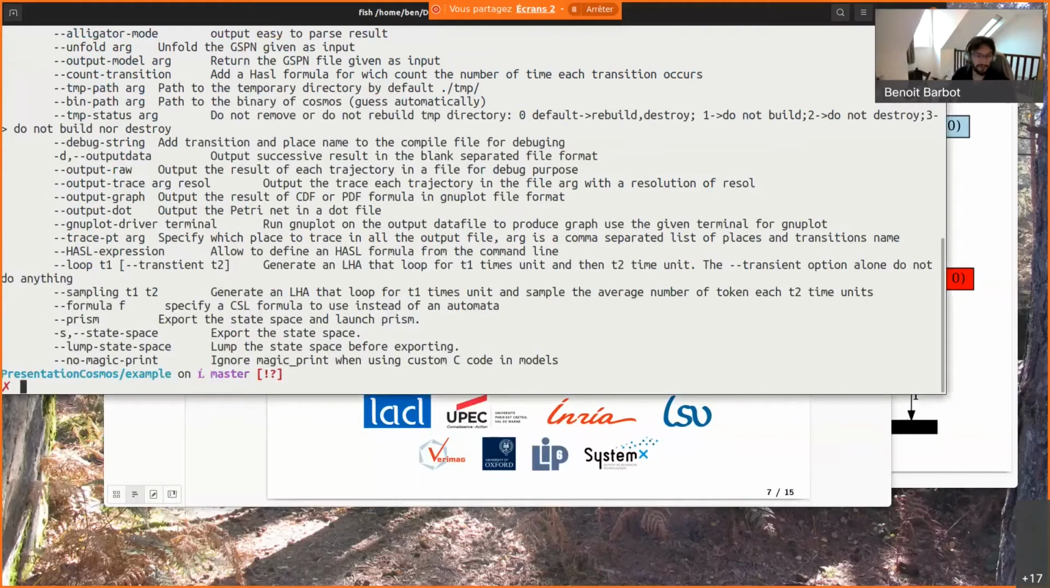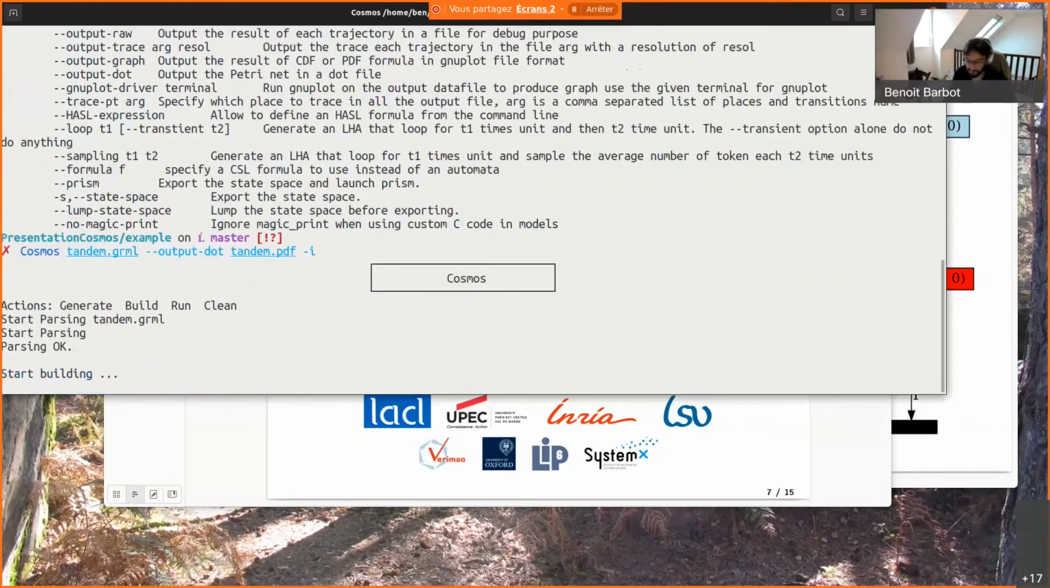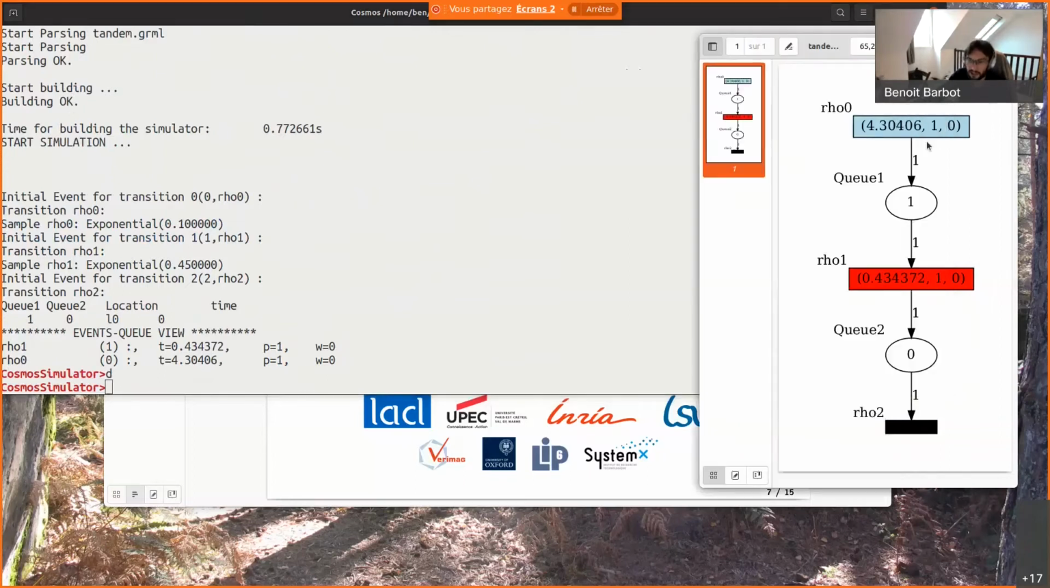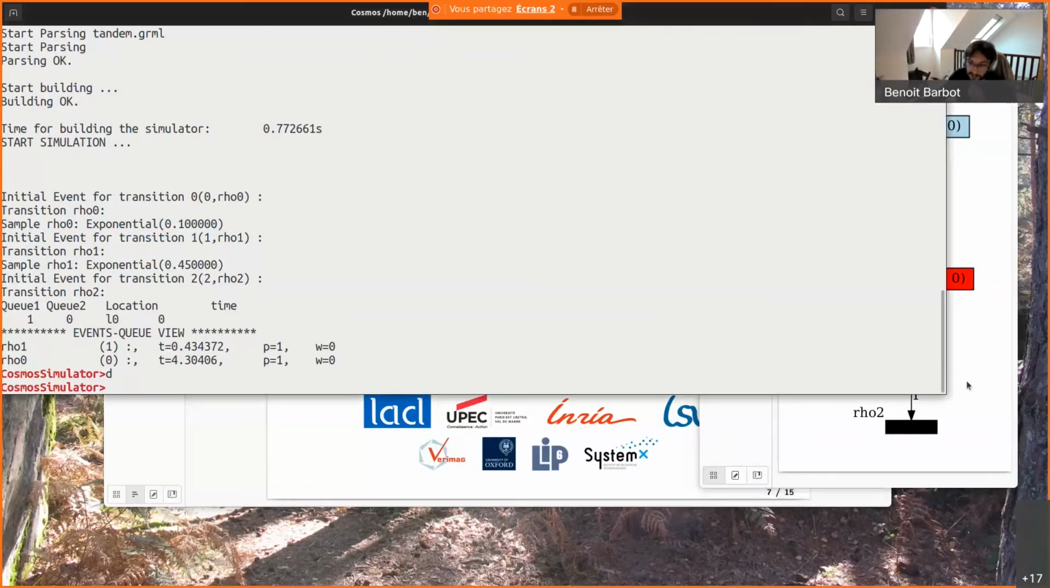Okay, so if we have a model, the first thing we can do is just run the model. Cosmos is not an interface to build it, so you need to use another tool to do that, but there are plenty of them. If I run this, here I run this model. It's a tandem queue, the same as the model from the previous talk. So it's easy. Here the simulator is just simulating the model one step at a time.